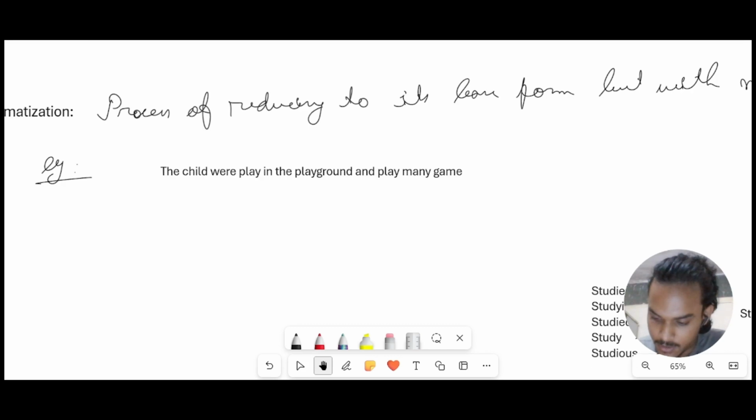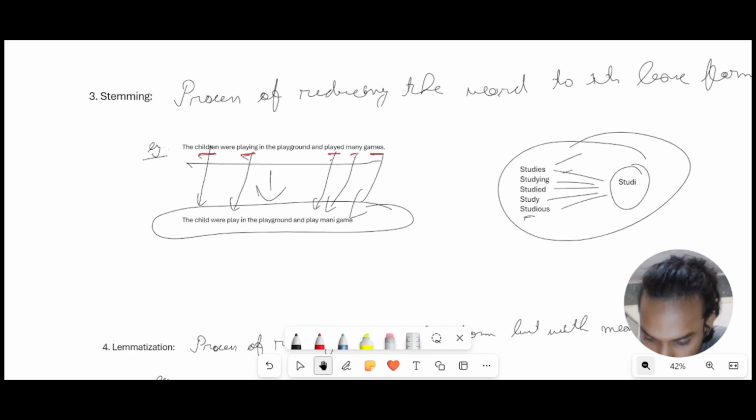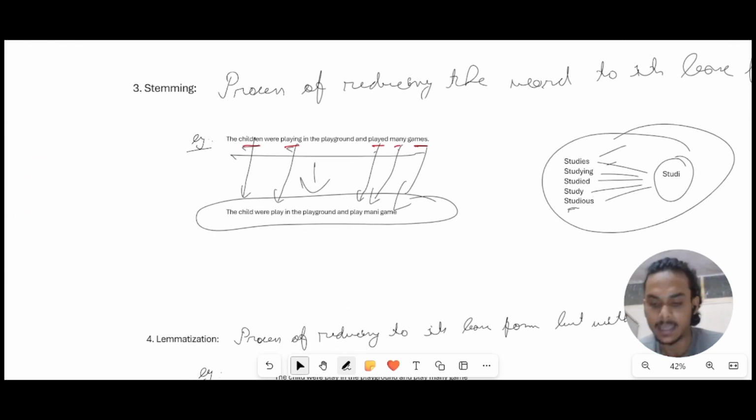Now, if I move ahead and try to explain what lemmatization is. Lemmatization, again, is a similar process to stemming, that is, the process of reducing words to their base form. But there is a but. The base form should have a meaning in a dictionary. So it refers to a dictionary as well. For the same example that I just showed you above, the children were playing in the playground and played many games, you can see in stemming, the word many became mani. There is no dictionary meaning for that.